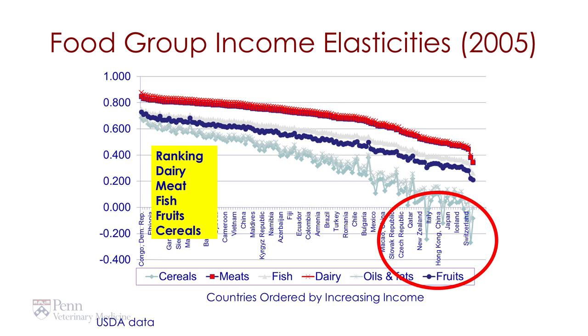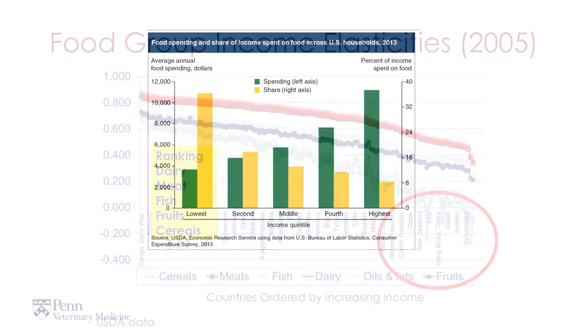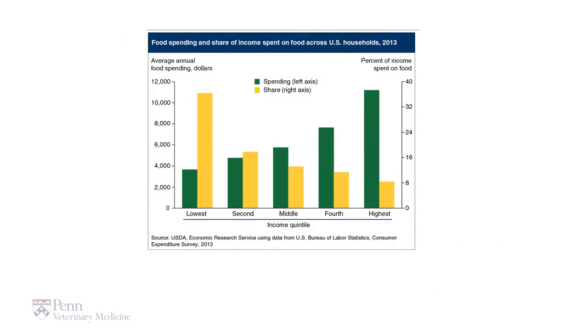and what people desire in terms of their daily food needs. Now, if we look at specific spending habits here in the US, we can see the same principle apply, Engel's Law, that as income increases from left to right, yes, people spend more money on food, but as a proportion of their total income, it's less.